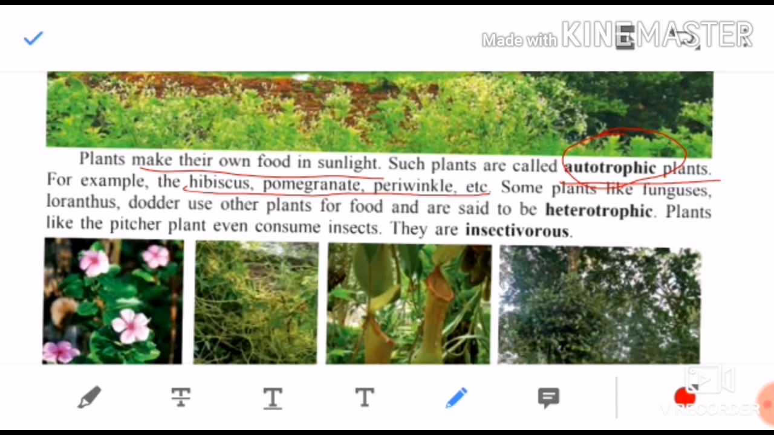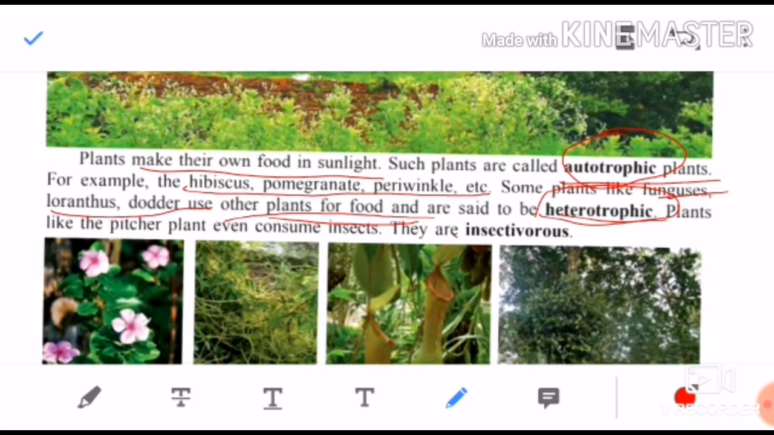Then the second part of plants do not prepare their own food but they depend on other plants for their food. They are called heterotrophic plants. For example, if they ask you what are the examples of heterotrophic plants, you should say fungus, loranthus, dodder. These are the plants, children, which cannot prepare their own food. That is why they are called heterotrophic. They are depending on other plants for their food.